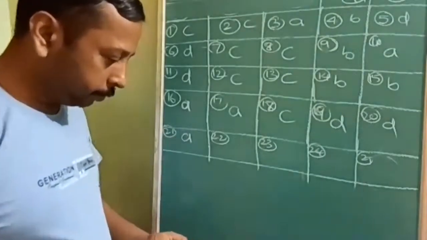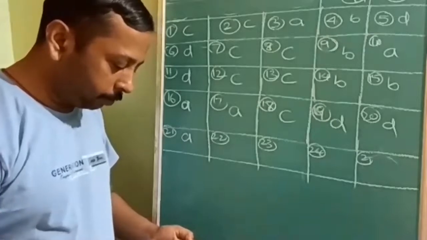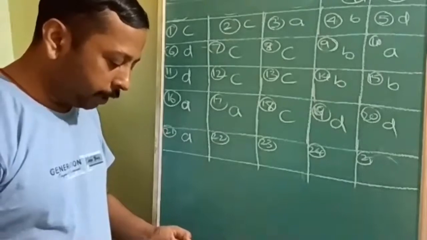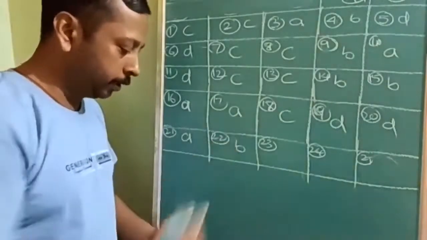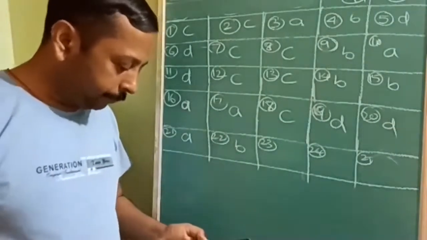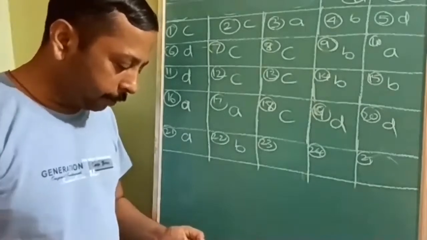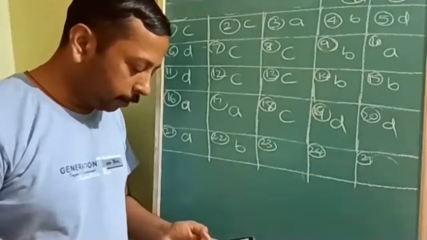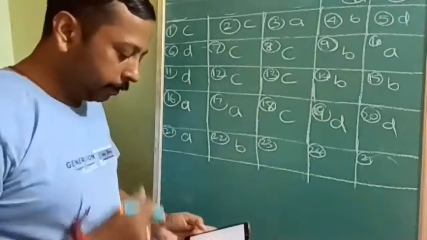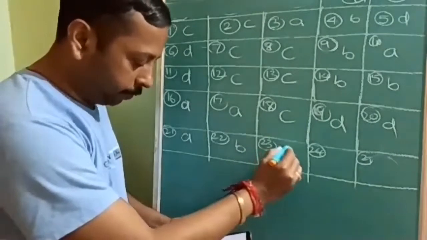Next. Okay. Bredig arc method is used to prepare a colloidal solution of which of the following? It cannot be used for highly reactive metals. B option, iron. Platinum, silver, these are all less reactive metals. Then, a colloidal solution is not purified by which method? Dialysis is a purification method, electrodialysis is a purification method, ultrafiltration is a purification method. Electrophoresis is not a purification method, it is used for peptizing. So the answer will be D option.